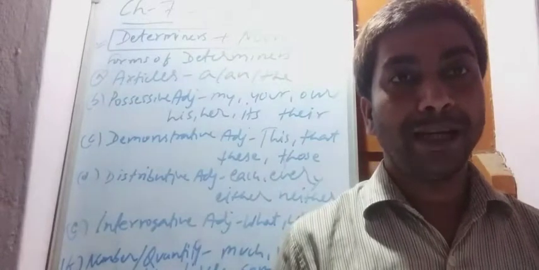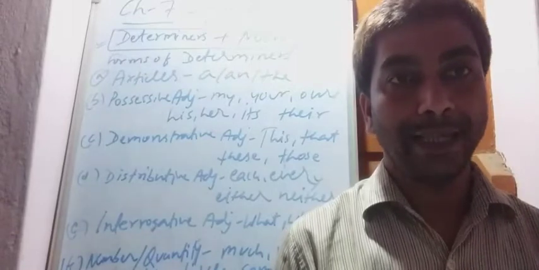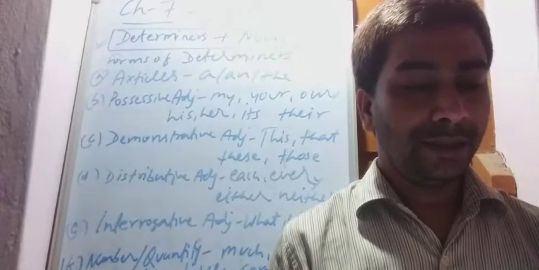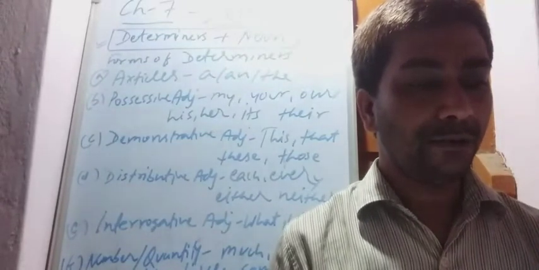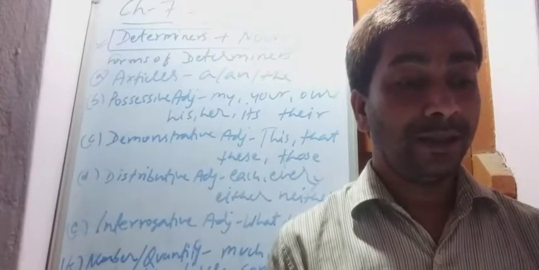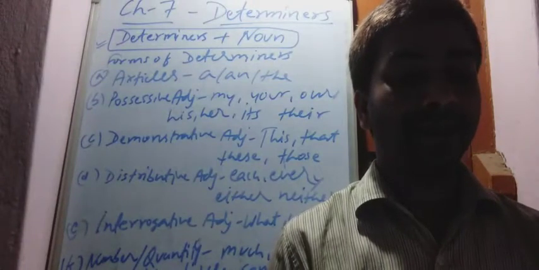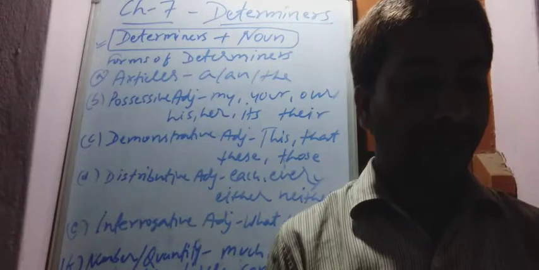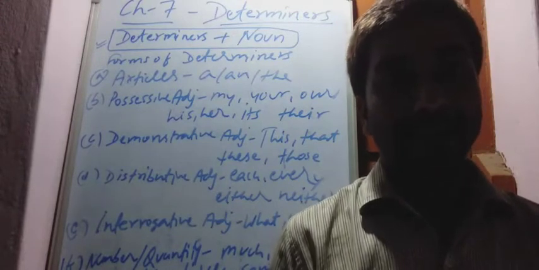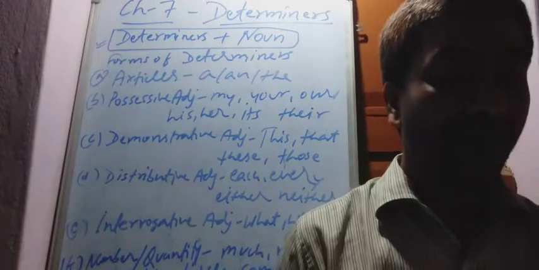Determiners are a type of adjectives, a special kind of adjectives, as written in the book. There are some words called determiners, such as this, my, some, a few, many, which are used before nouns. They are special adjectives which are used before nouns. We know that an adjective comes before a noun.